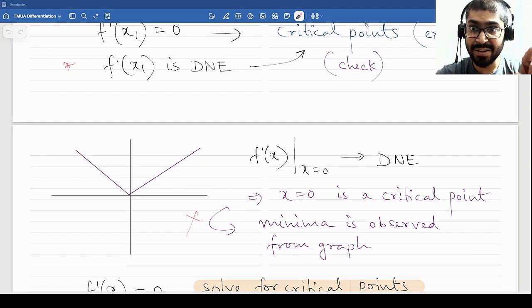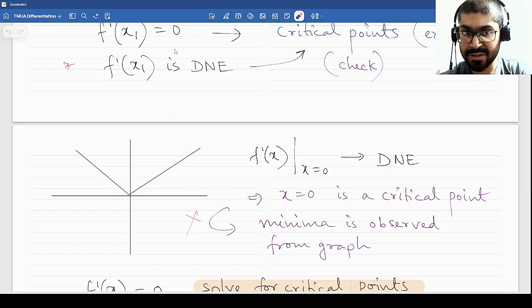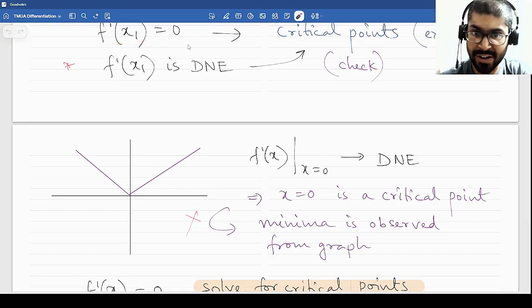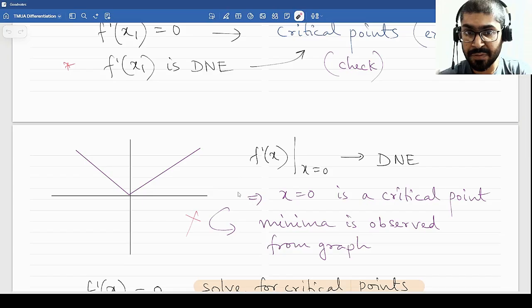But that does not mean that f(x) equal to mod x does not have a minima, right? It has a minima. It does not go below 0, so that is the minimum point. So how do we calculate these in this case? As I told you, critical point is calculated by f'(x) equal to 0 and f'(x) does not exist. So if f'(x) equal to 0 was the only criteria, then we would not have found this minima, because the function is not differentiable at 0. So how can we get f'(x) equal to 0? That is not possible. So in this case, we would use f'(x) equal to d and e. That will be a critical point, and we check the value of the critical point. x equal to 0 is a critical point, and looking at the graph, we can see the minima.